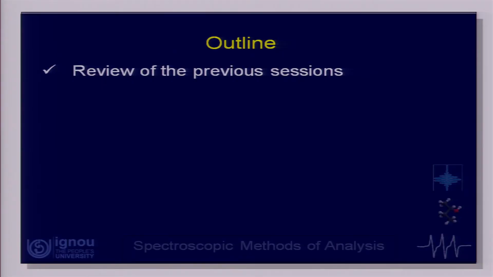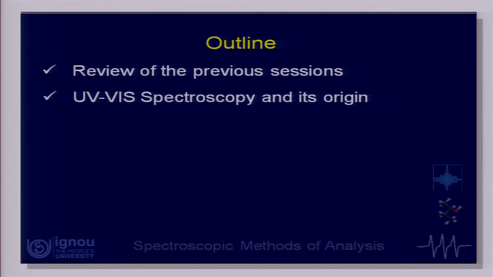In this first part on UV visible spectroscopy, we will talk about the origin of the UV visible spectrum and the absorbing species in that. The session is planned as follows: to begin with, we will briefly review what we have done so far in these sessions. Thereafter, we will define what UV visible spectroscopy is and talk about the origin of the spectrum. Having done that, we will move on to the absorbing species. That is the main theme of today's session actually, so we will spend a lot of time on the absorbing species.